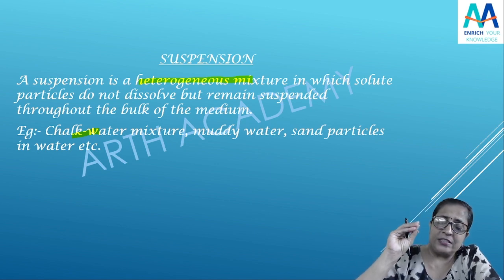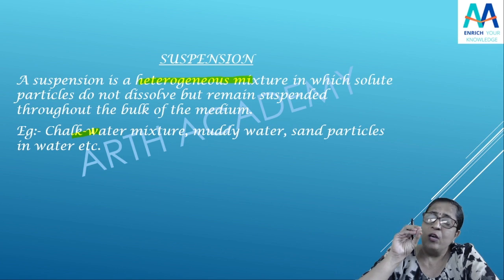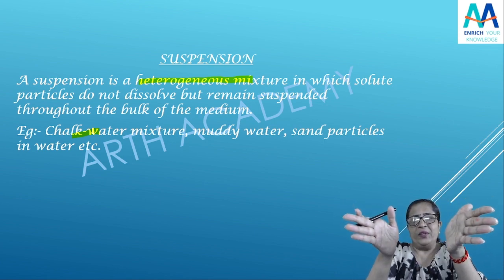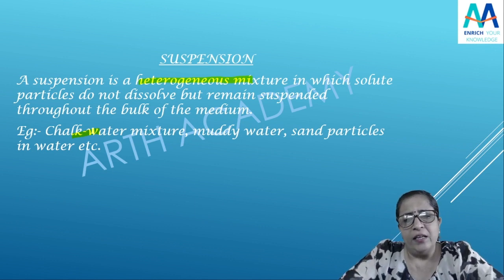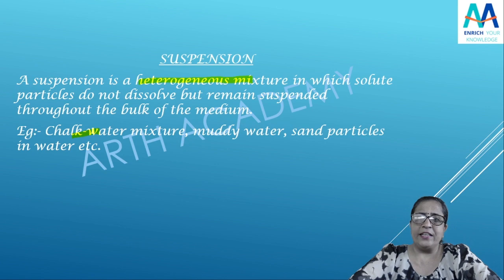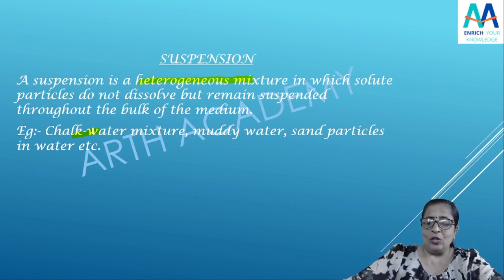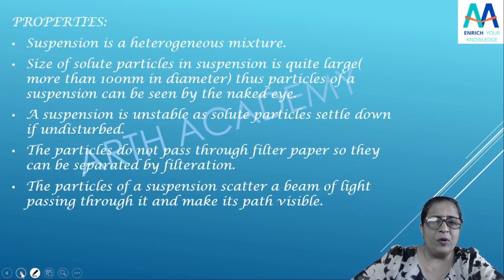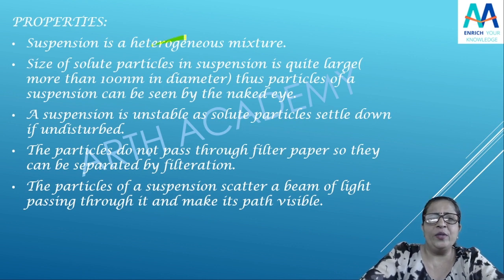So it scatters the beam of light. The beam of light you pass will scatter. Yes, you can see all this at your home also. So that is again one more important property for a suspension. Accordingly, if you sum up all these properties, you can see that the suspension is a heterogeneous mixture.